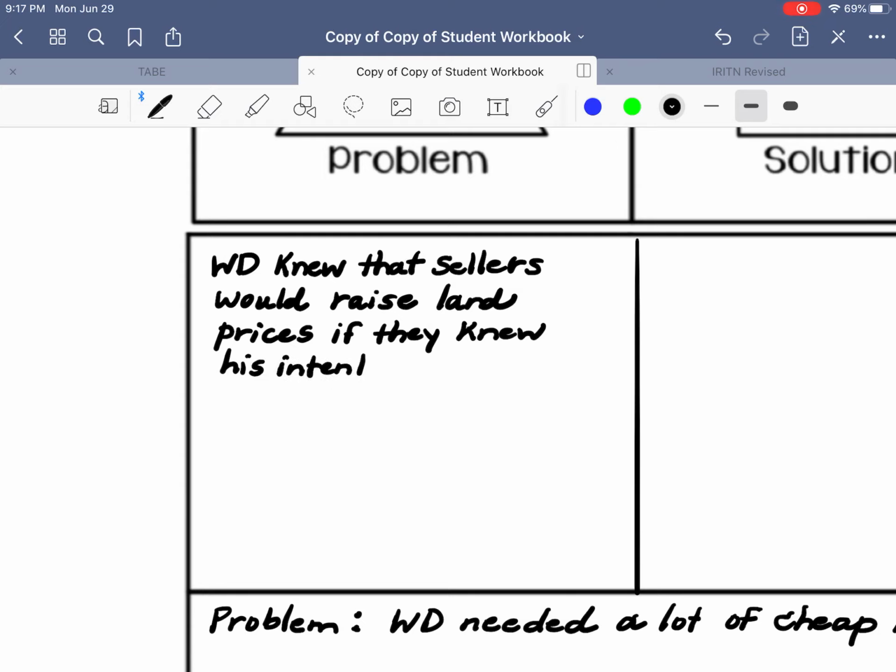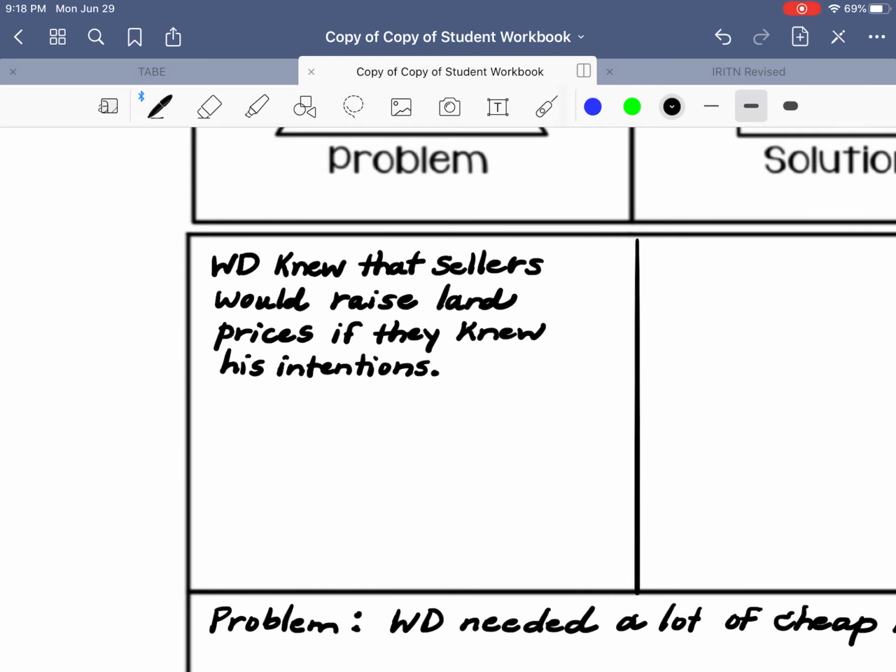You imagine when Dollywood was being built and the people around there knew what Dolly Parton was doing. They knew that she wanted that land, and so you can imagine that they might have been tempted to really jack up the price because they knew that Dolly could afford it. They knew that they could get a lot of money once they knew what she was planning to do. So Walt Disney knew that they would raise the price if they knew his intentions.